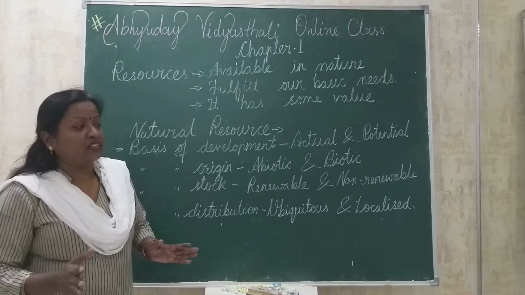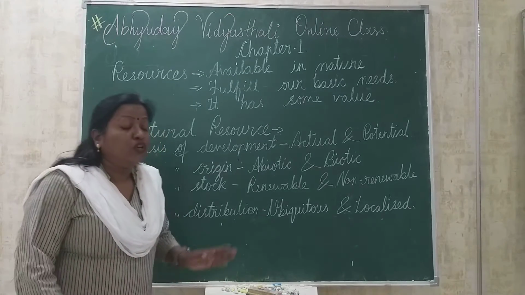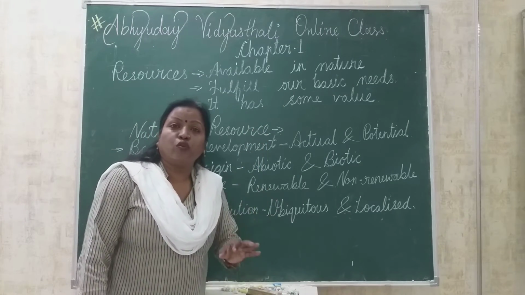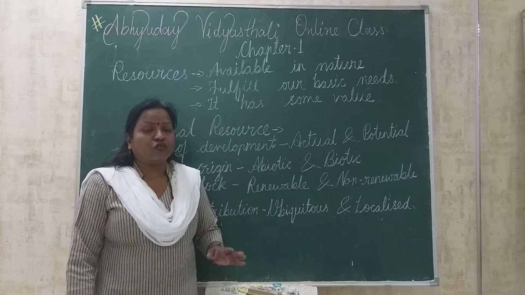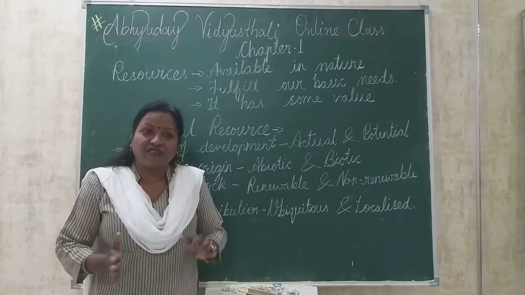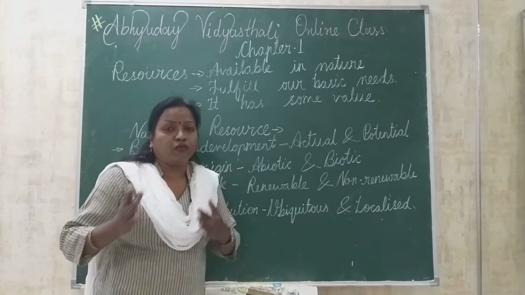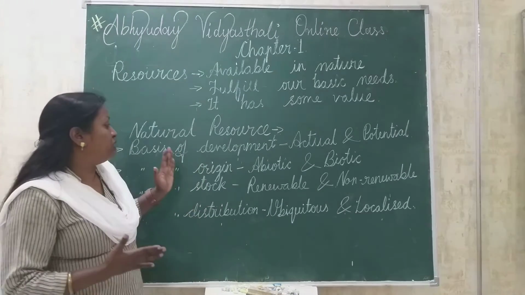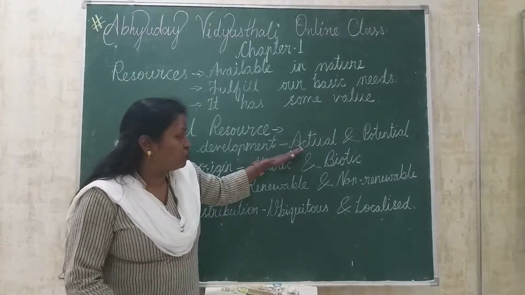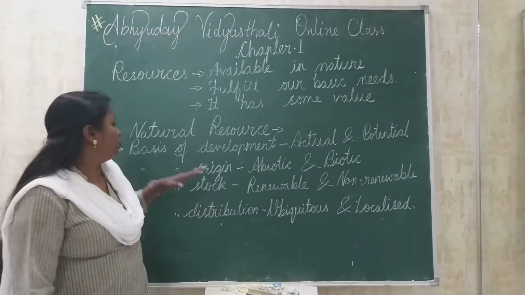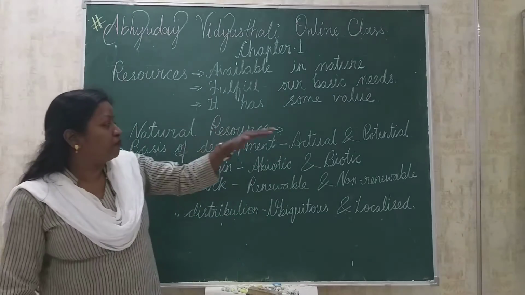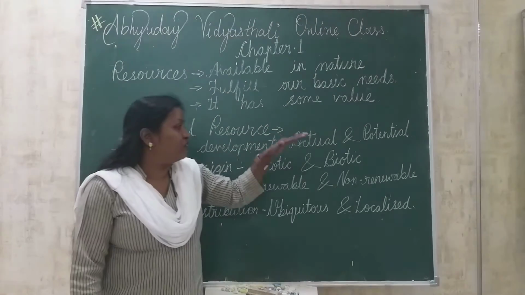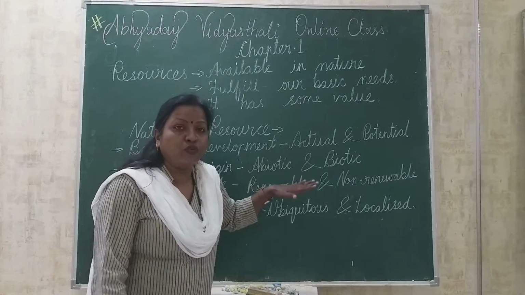So these 2 categories have further definitions also. Actual resources are those resources whose quantity is known in nature. If we know how much of a resource is available in nature, that is, if you know its quantity, then we can put it in the form of actual resource. So on the basis of development, the first part is actual resource. Actual resources means the resource whose quantity is known to us.